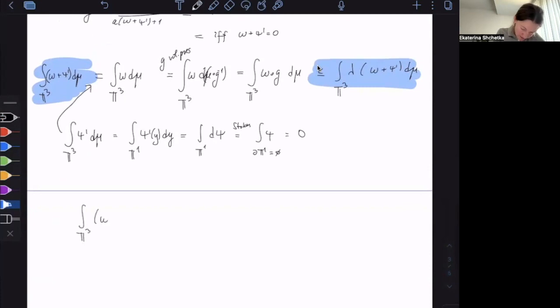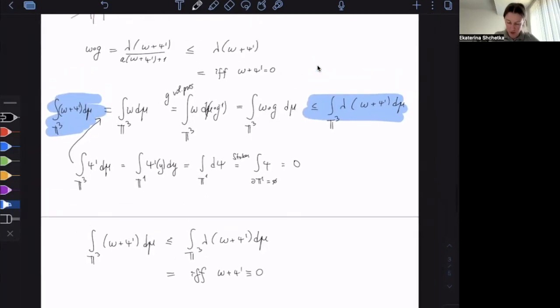This integral d mu is smaller or equal than this one, lambda times omega plus psi prime d mu. And we have equality here only if omega plus psi prime was just 0 everywhere.